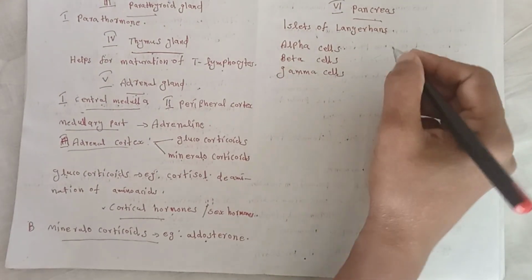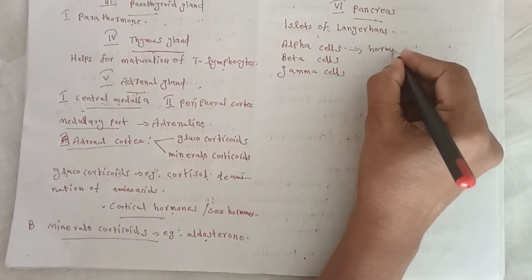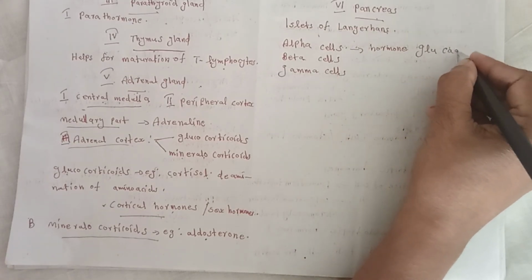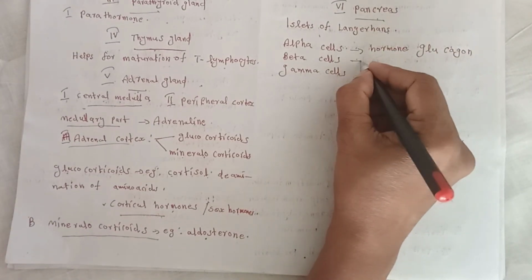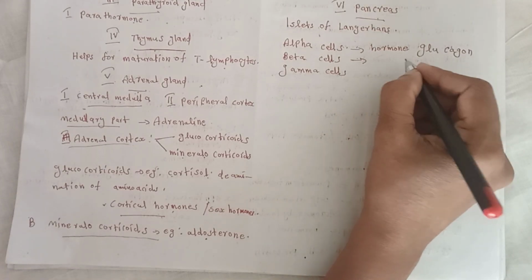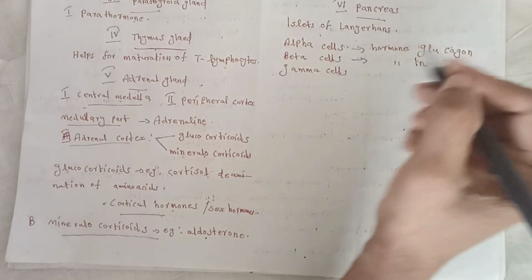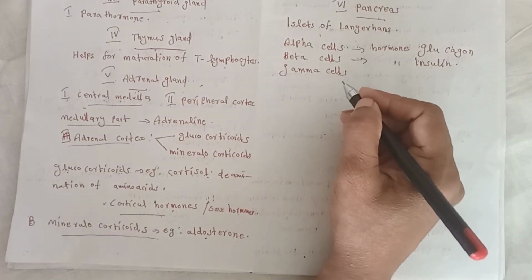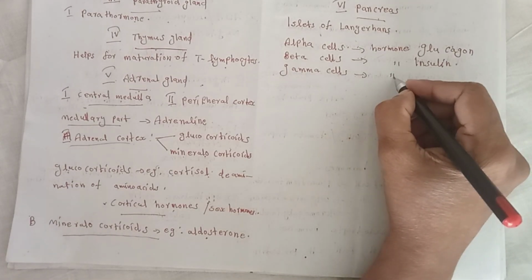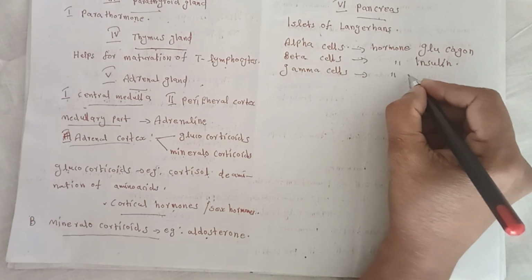The alpha cells produce the hormone glucagon. The beta cells produce the hormone insulin. The gamma cells produce the hormone somatostatin.